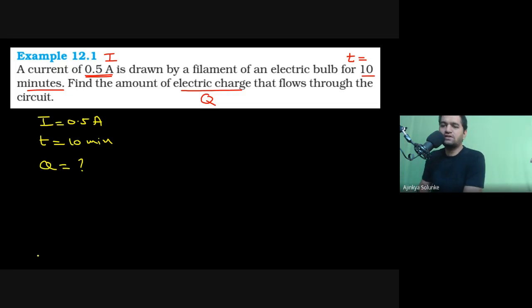We need to convert this into seconds, correct? How can we convert that? Just multiply with 60, and that will be converted to seconds. So T is 600 seconds.